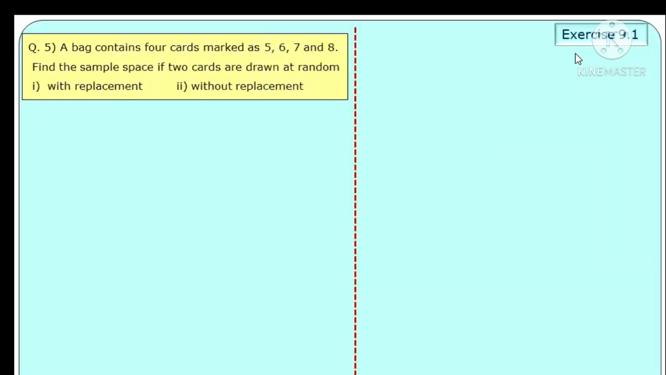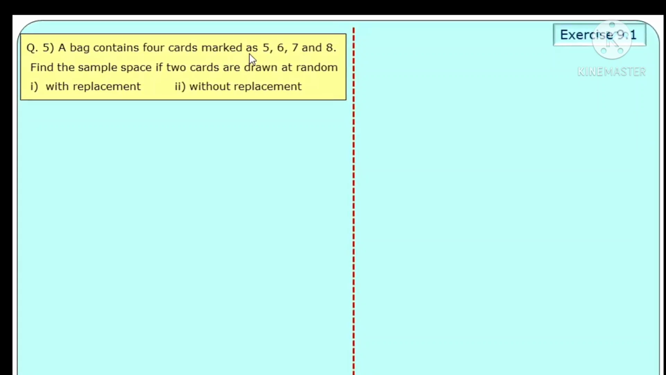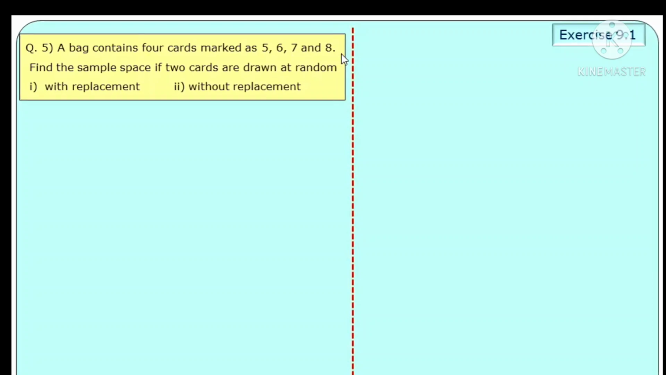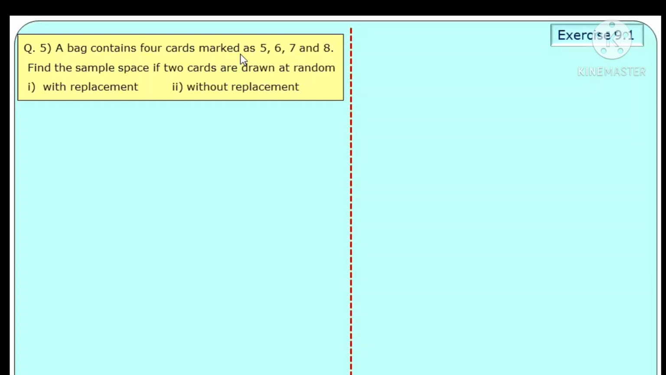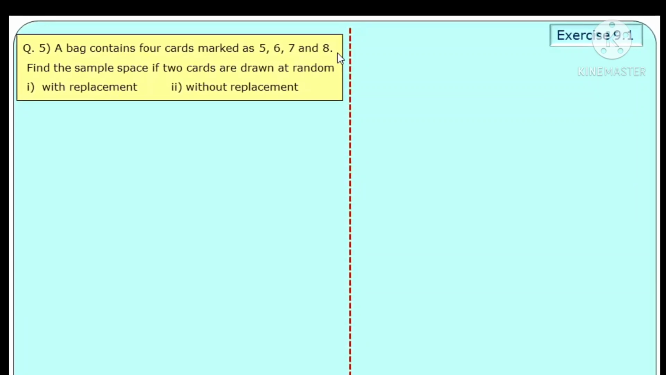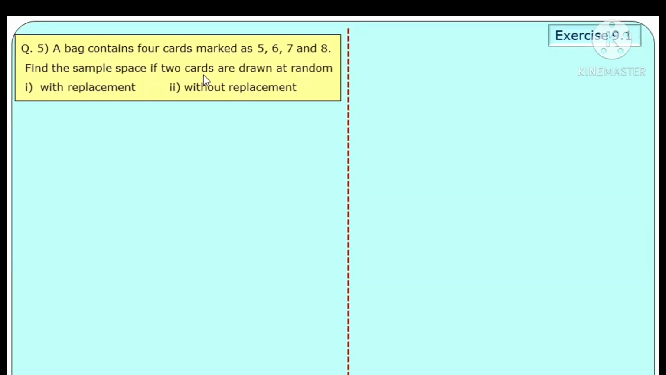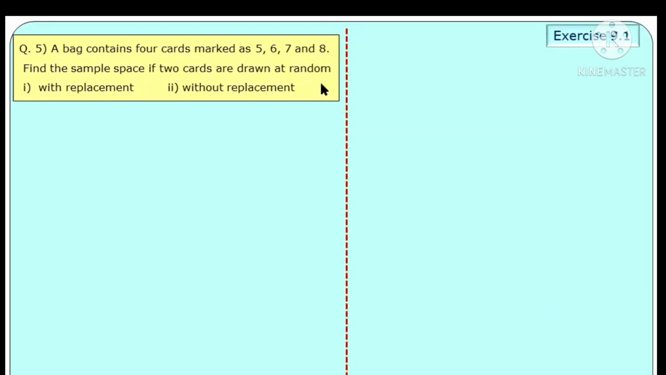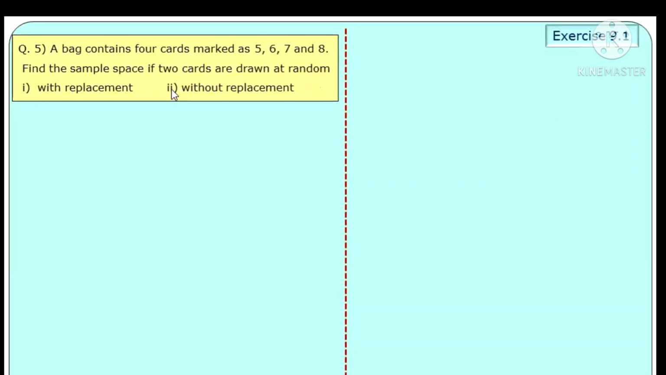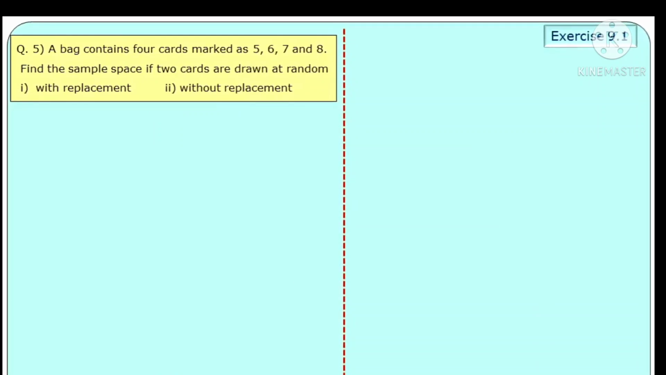Exercise 9.1, question number 5. A bag contains 4 cards marked as 5, 6, 7 and 8. Find the sample space if two cards are drawn at random, first case with replacement and second for without replacement.